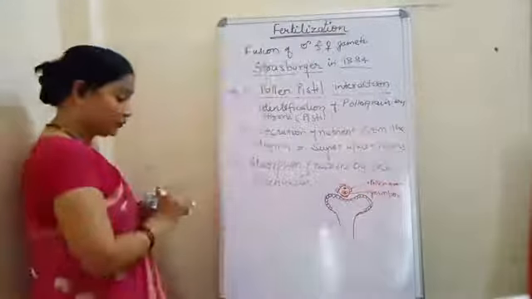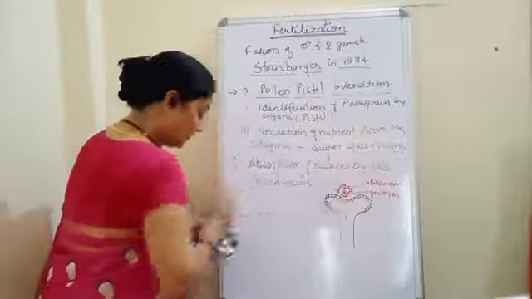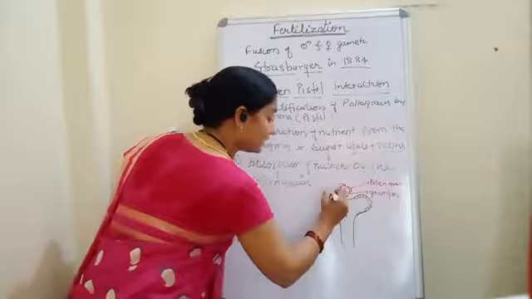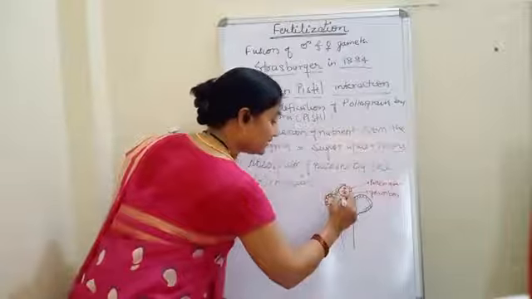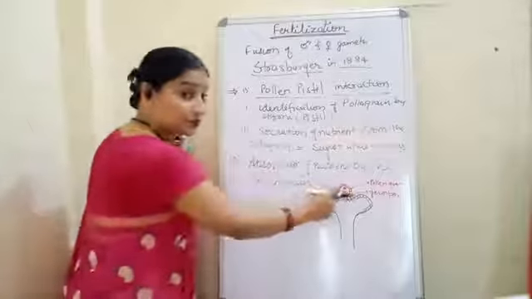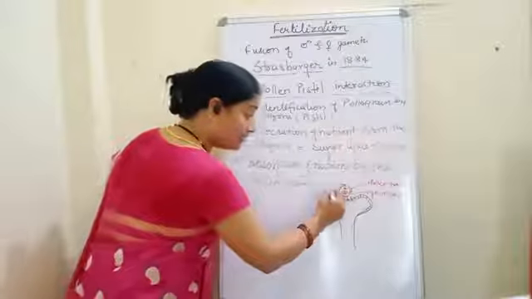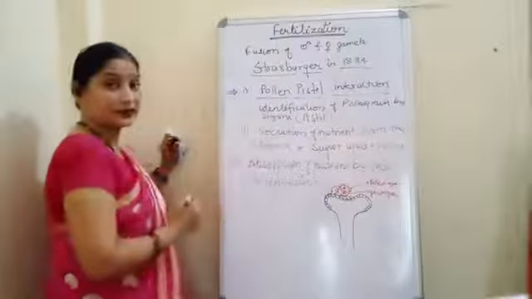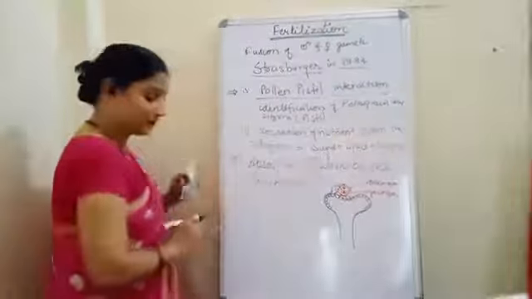Now see what will happen. After identification, this stigma will release a chemical like this. Okay. And this pollen grain will absorb the chemical through the germ pore. Till here we have seen.